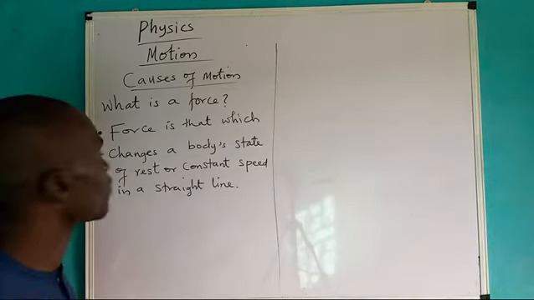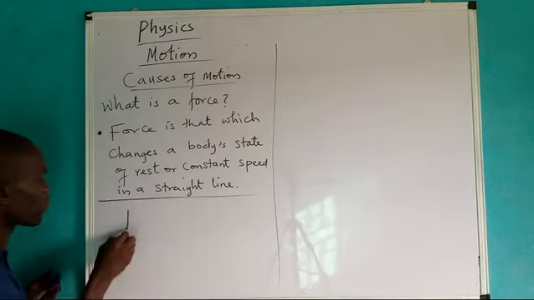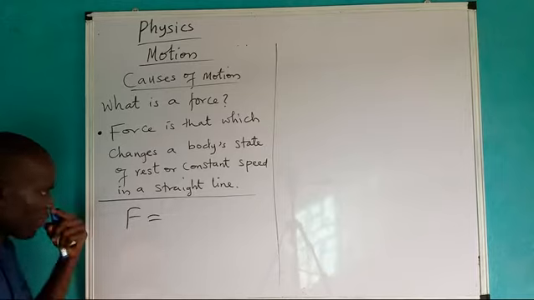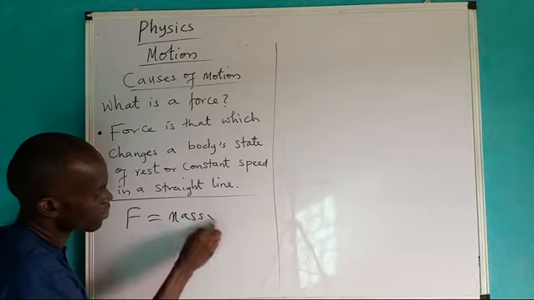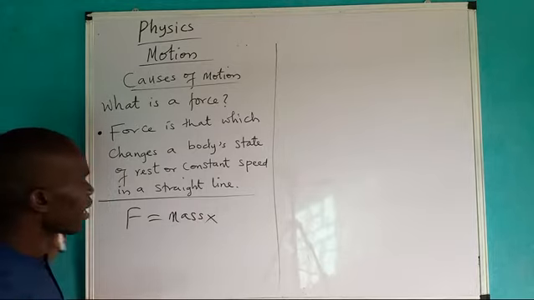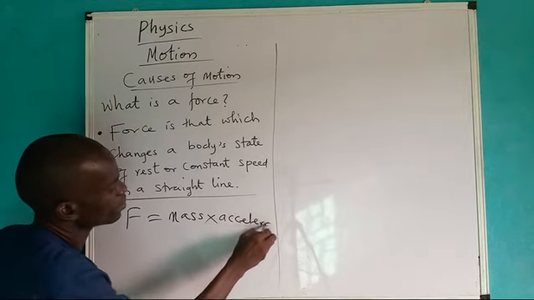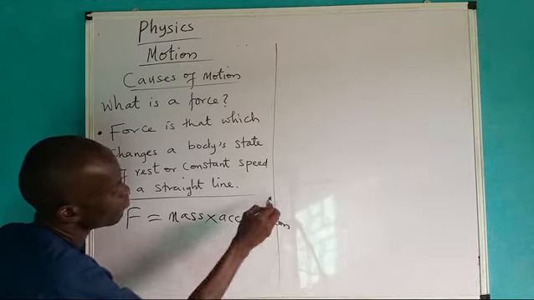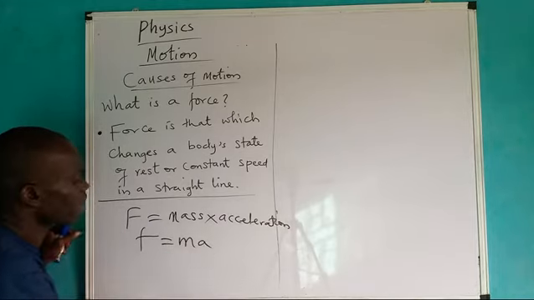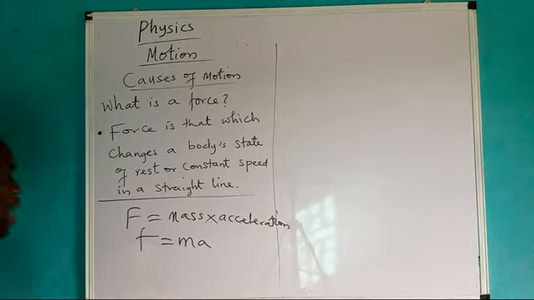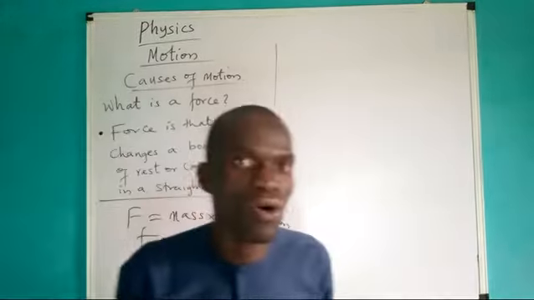Now, let me give you the formula for force. Force is the product of mass and acceleration. This is the formula of force. I can also represent it this way, which is F equals ma. And this force is a vector quantity. Please don't forget, force is a vector quantity.